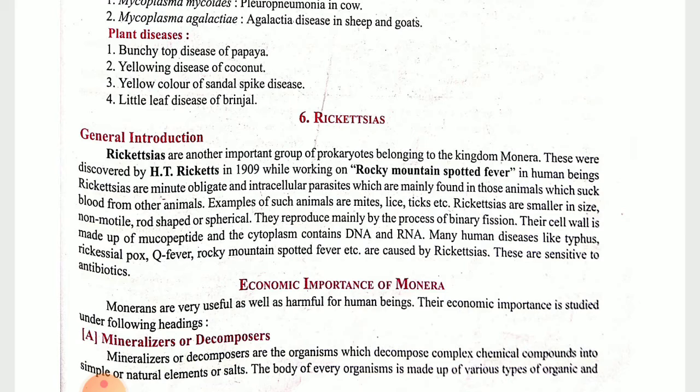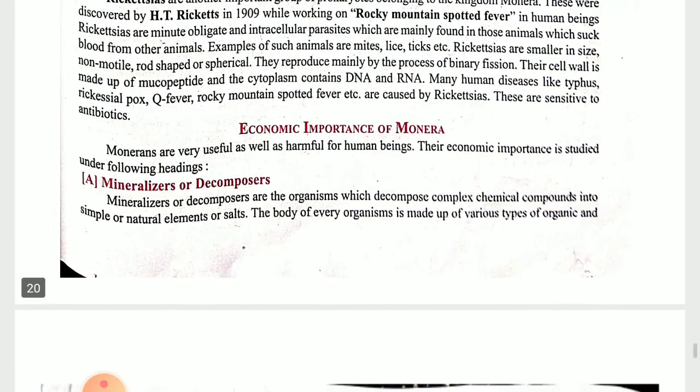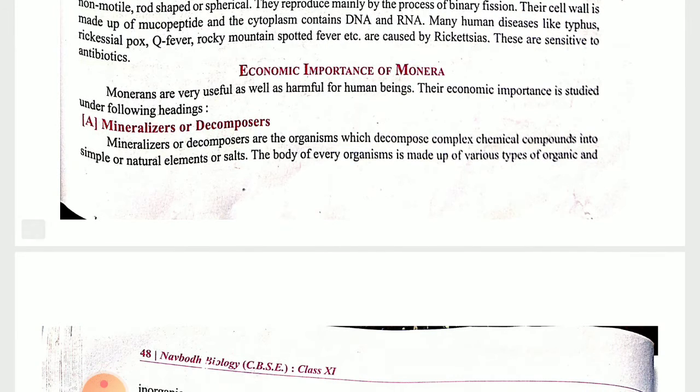They show reproduction by binary fission. The cell wall is made up of mucopeptide, along with the cytoplasm containing DNA and RNA. When we talk about human diseases, it may cause typhus, Q fever, Rocky Mountain spotted fever, and rickettsial pox. All these diseases may occur. They are very sensitive towards antibiotics.